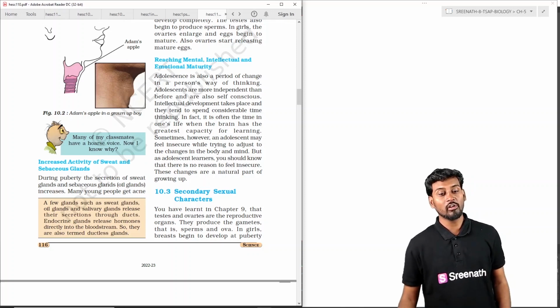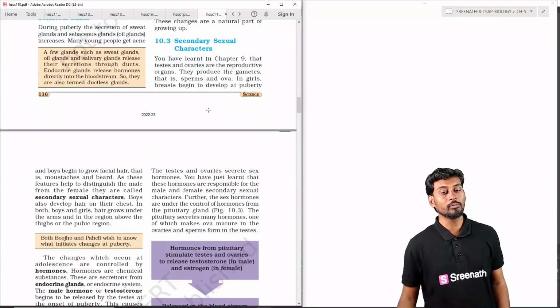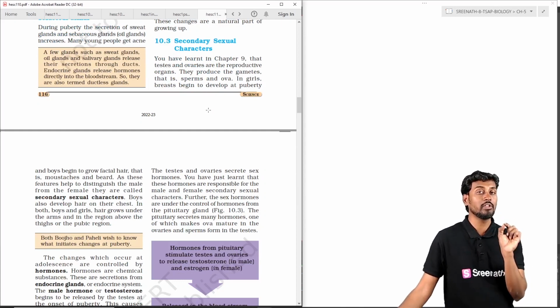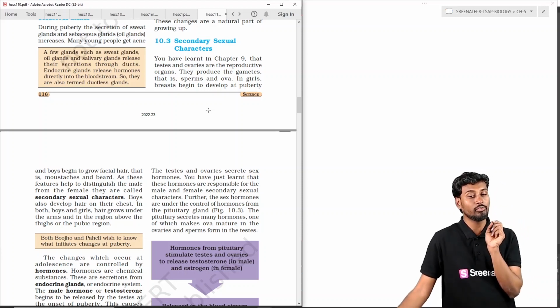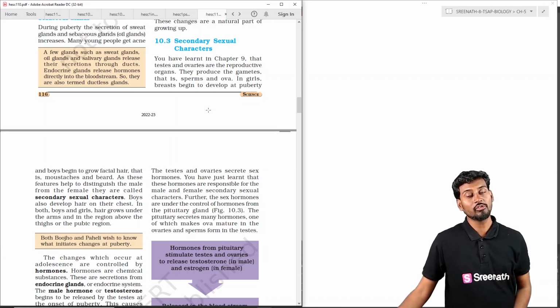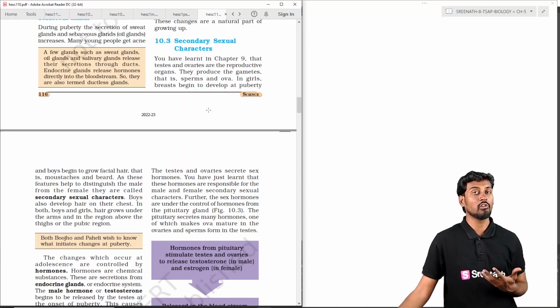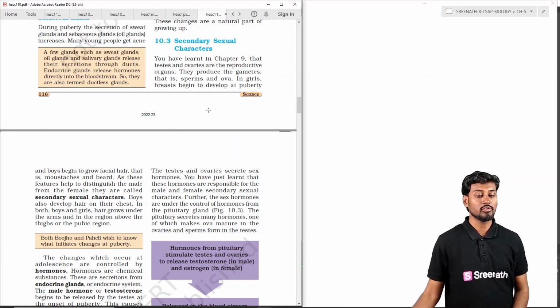One of the main topics, the third topic, is the secondary sexual characters. What are primary sexual characters? They are the ones by which we can distinguish whether the individual is male or female. But in the case of secondary sexual characters, we can see the development of characters, especially body hair in males, and development of the breast in females. So that is about the secondary sexual characters.